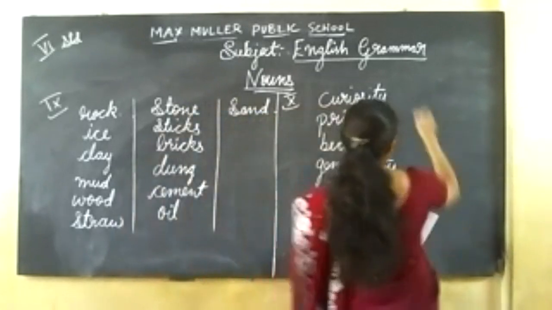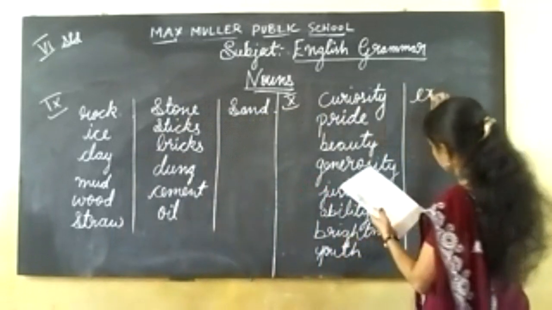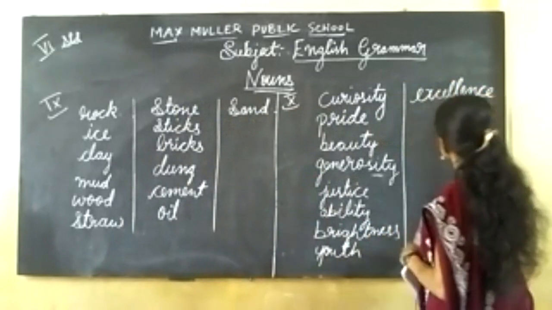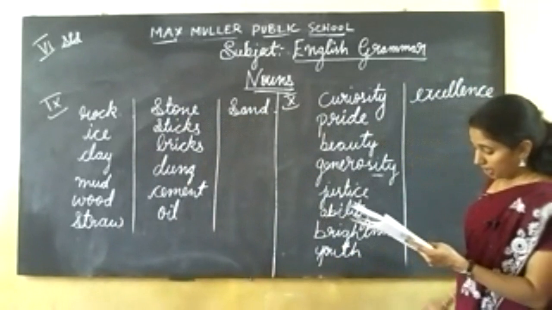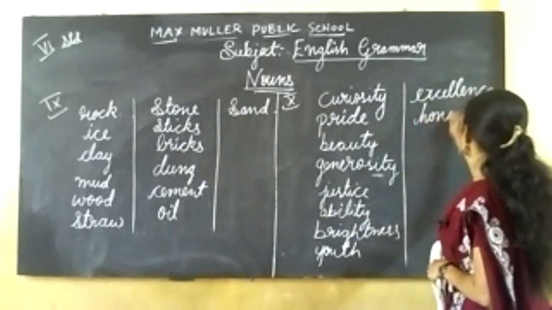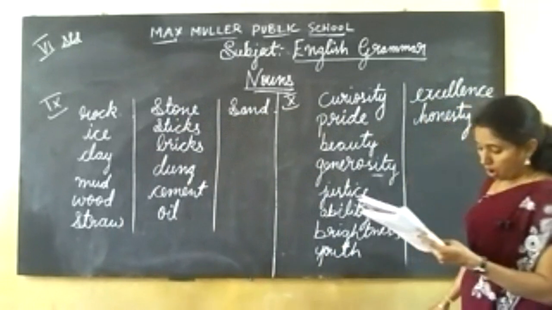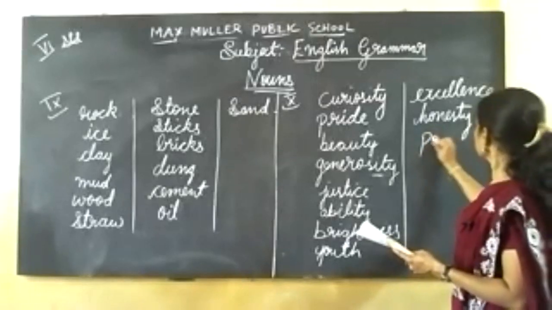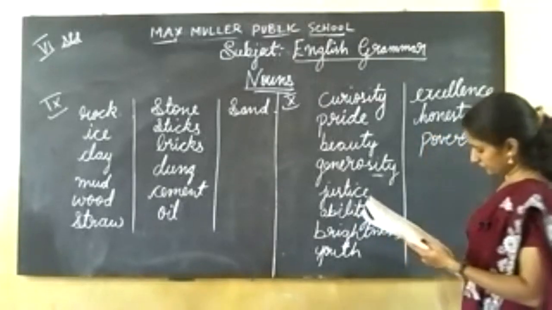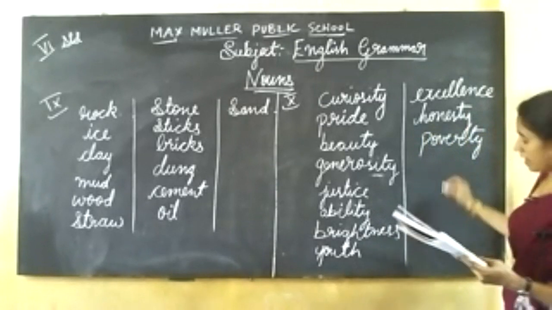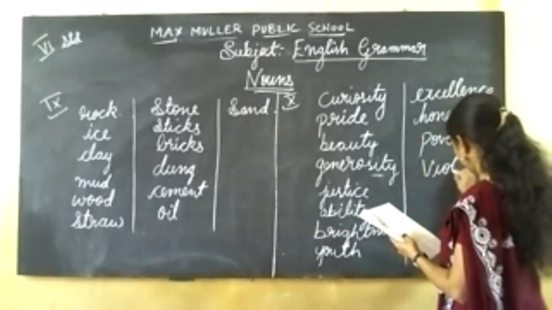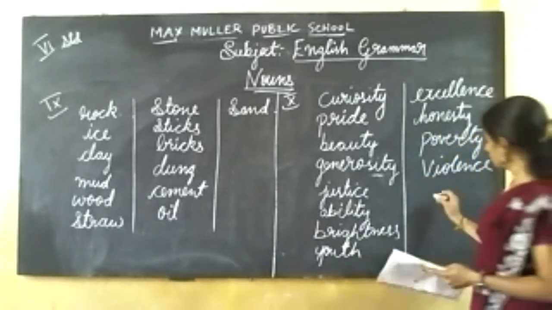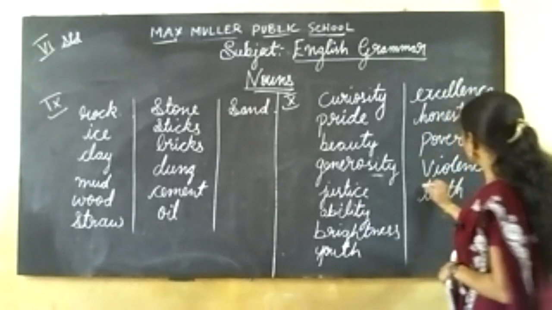Excellent. Excellence. I'll write here. Honest. Honesty. Poor. Poverty. Violent. Violence. True.